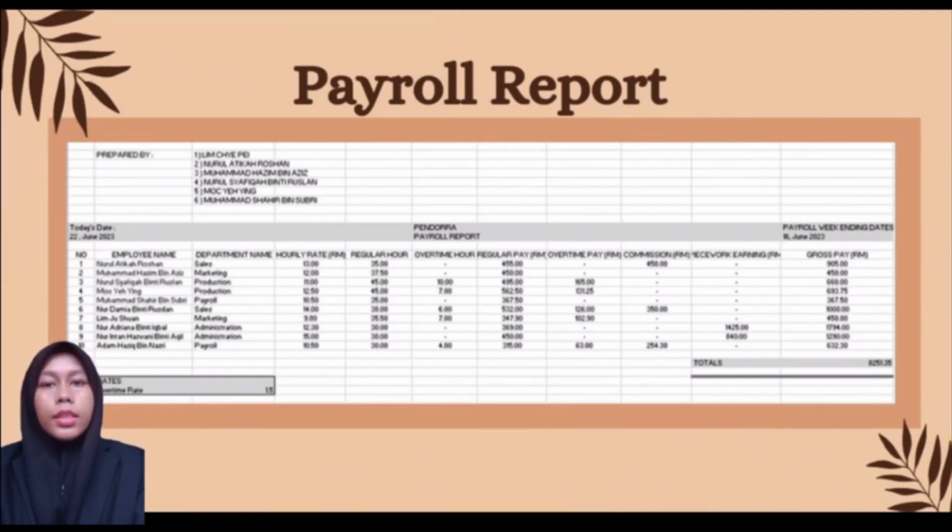The calculation for this payroll report is, for the regular pay, hourly rate times regular hour. For overtime pay, the overtime rate that our company gives is 1.5 times hourly rate times overtime hour. As for the commission, it is total sale times rate of commission, which is 10%. For the piece work, earning is number of units produced times rate per unit. Lastly, calculate all of the amounts to get the gross pay for each worker.